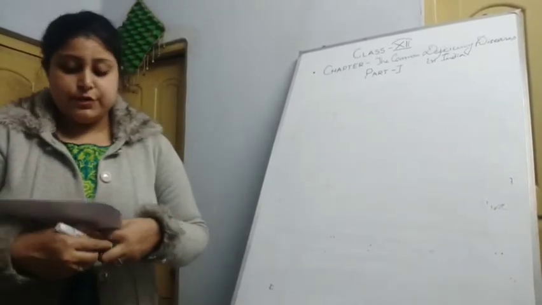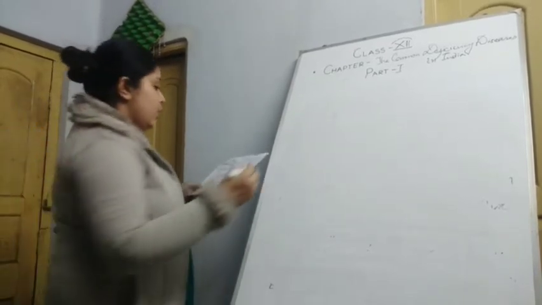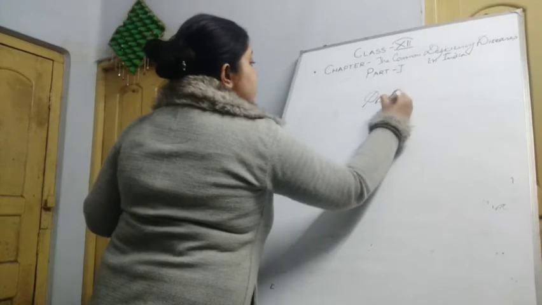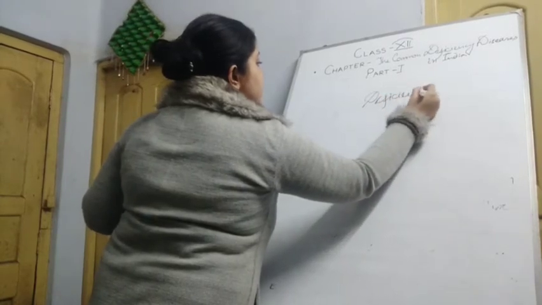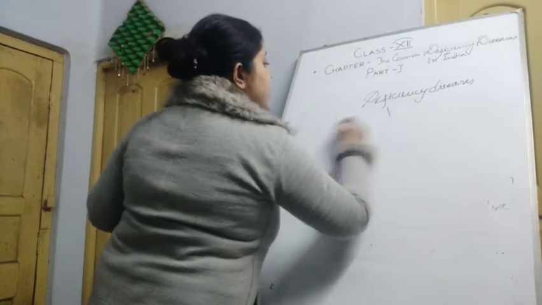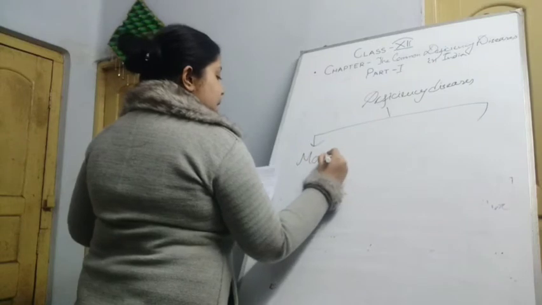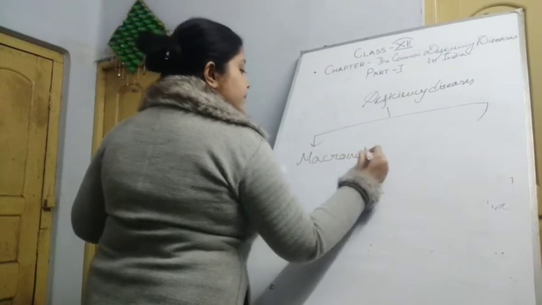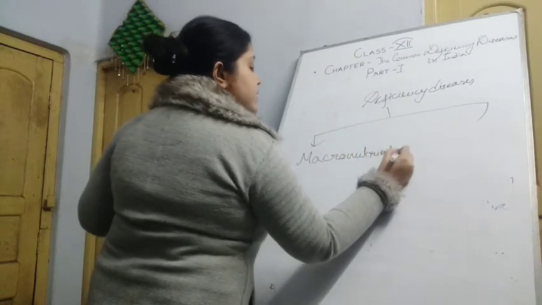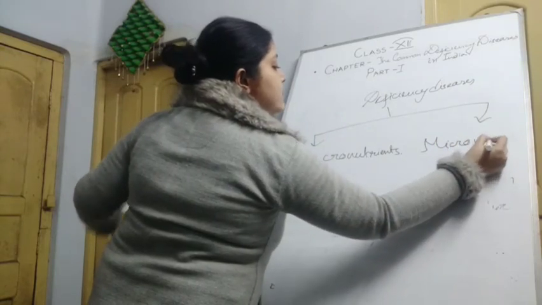So as the very first, the deficiency diseases are mainly of two types. The first one is due to the macronutrients and the second one is for the micronutrients.